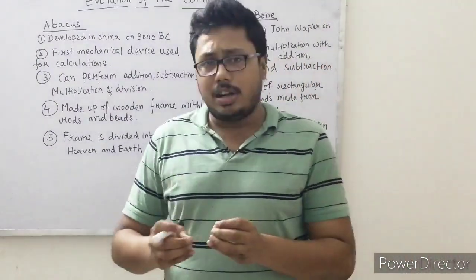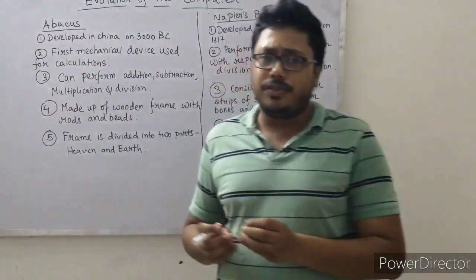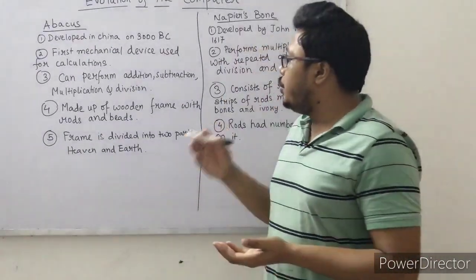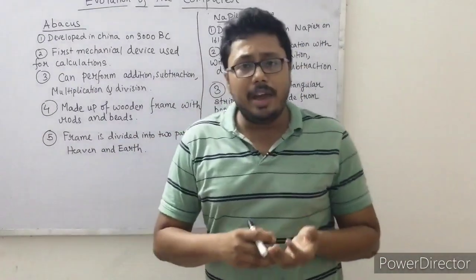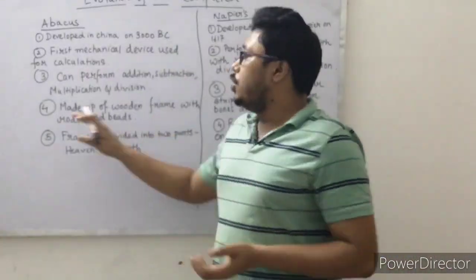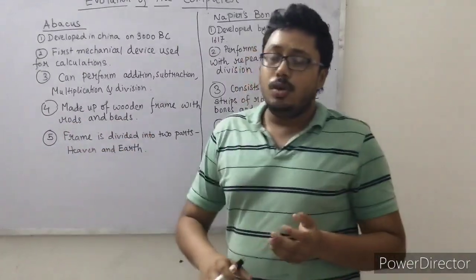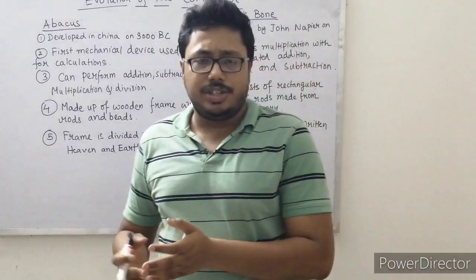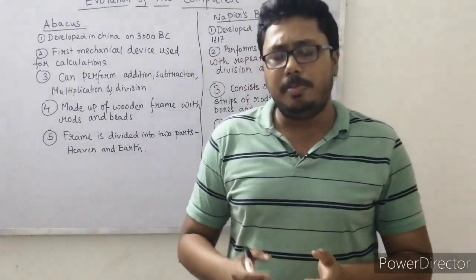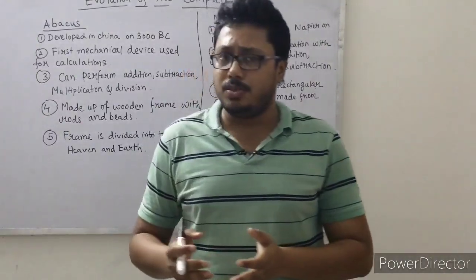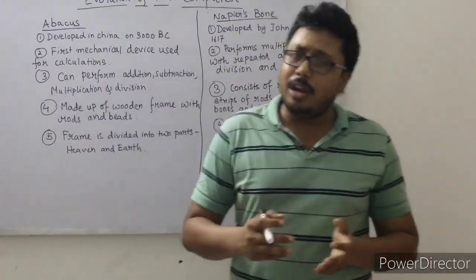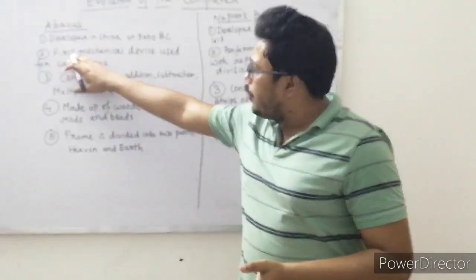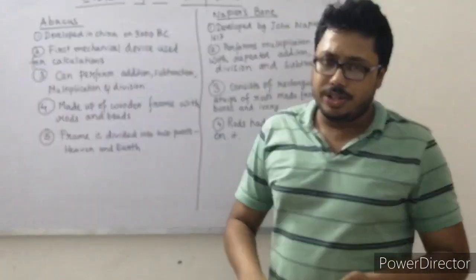If the question arises, what are the two parts of the abacus frame? It is heaven and earth. What are the constituents of the abacus? It is made with wooden frames with rods and beads. What is the purpose of the abacus? The purpose of the abacus is to do simple calculations like addition, subtraction, division and multiplication, whereas it cannot do the complex ones. It was developed in China in 3000 BC. It is the first mechanical device for calculations.